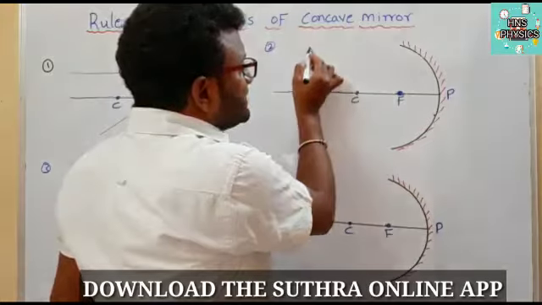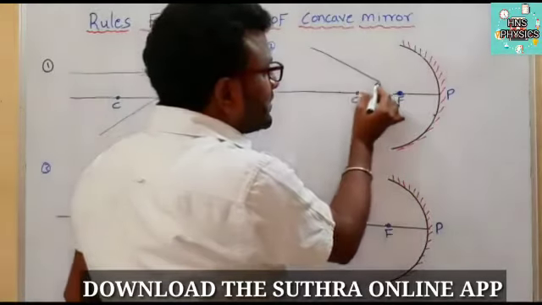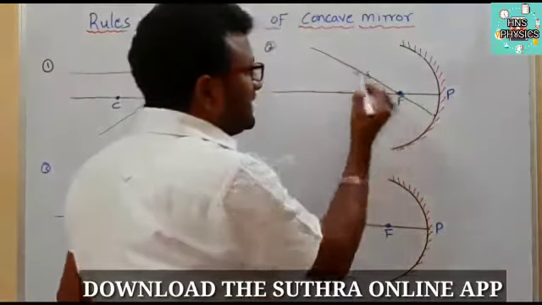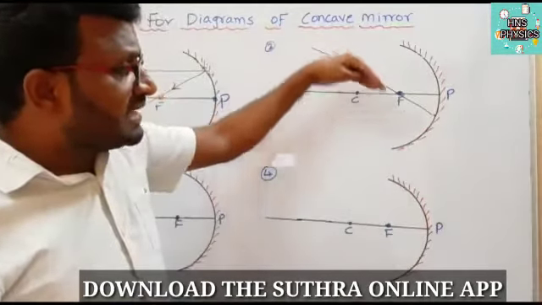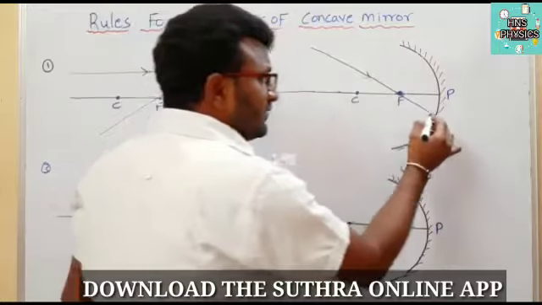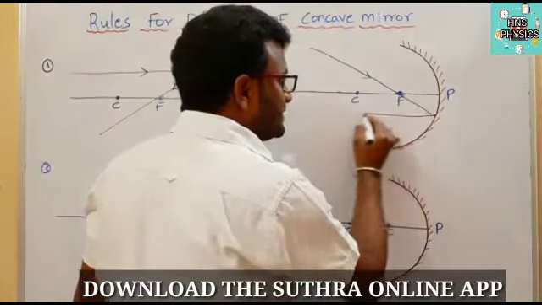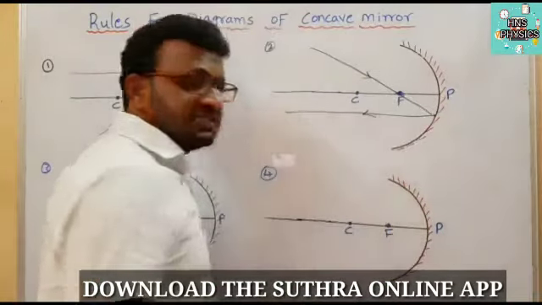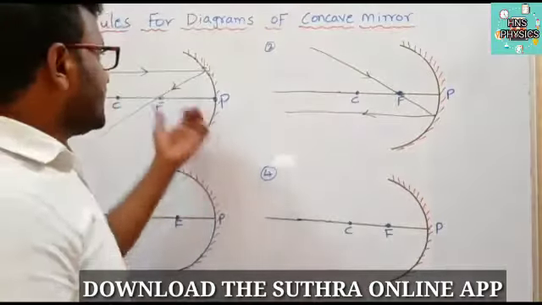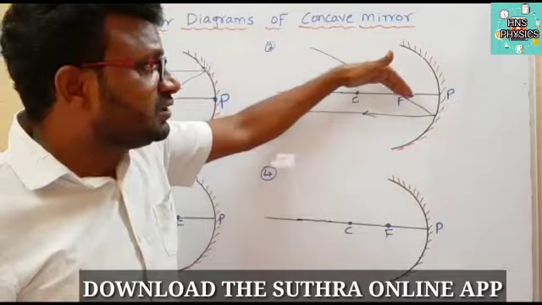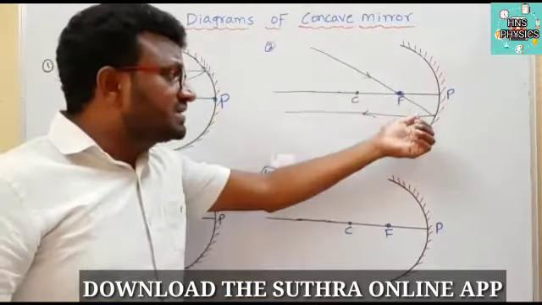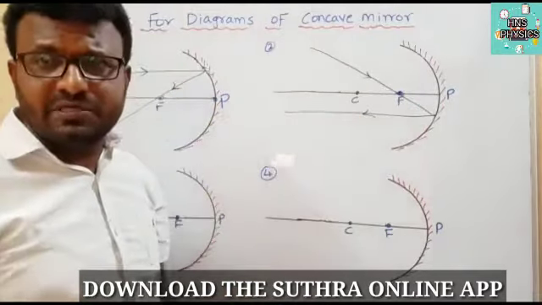Come to the second rule. Initially the ray of light is passing through the focus. If any ray of light is passing through the focus, then after reflection the ray passes parallel to the principal axis. So this is rule 2. For the first one it is the reverse. Here any ray of light that passes through the focus, after reflection passes parallel to the principal axis.